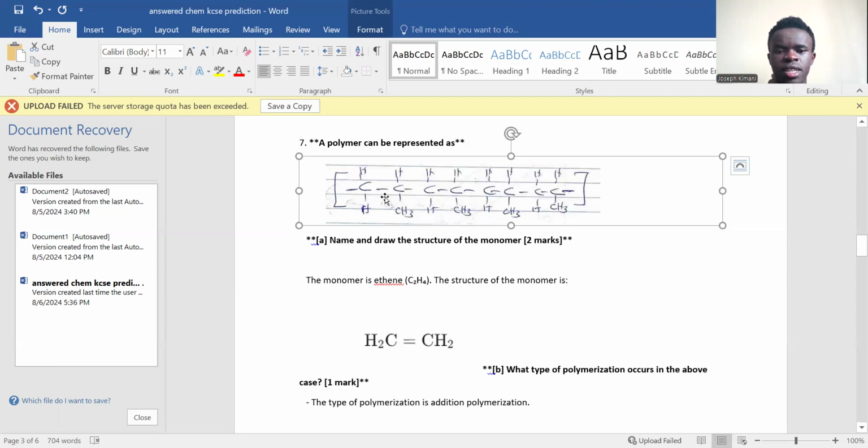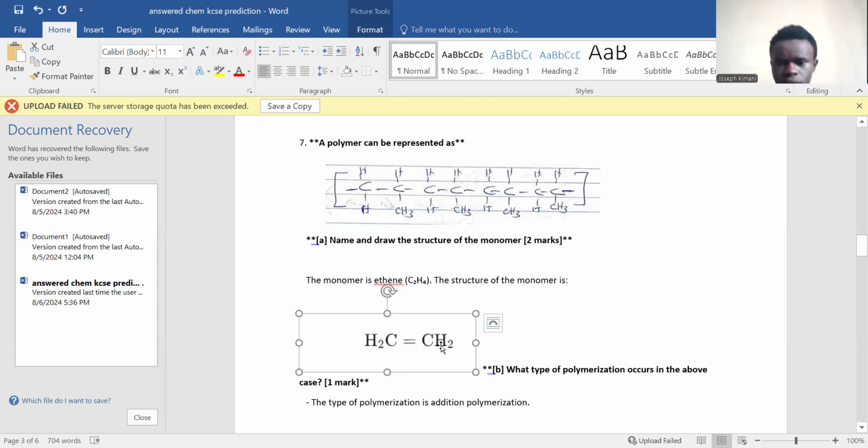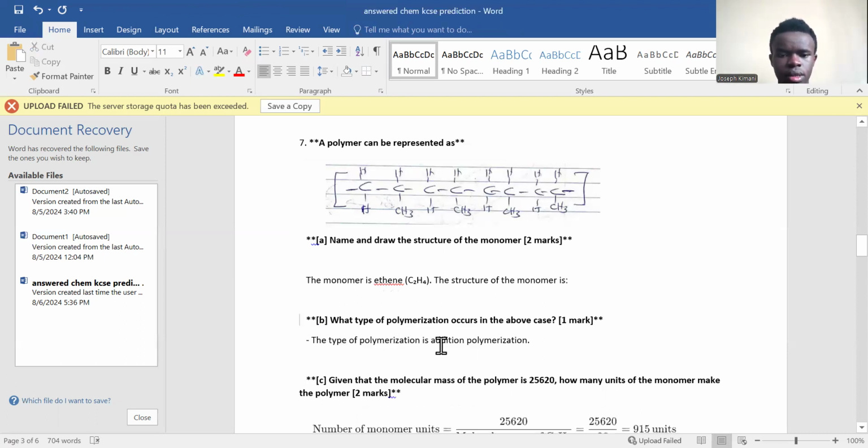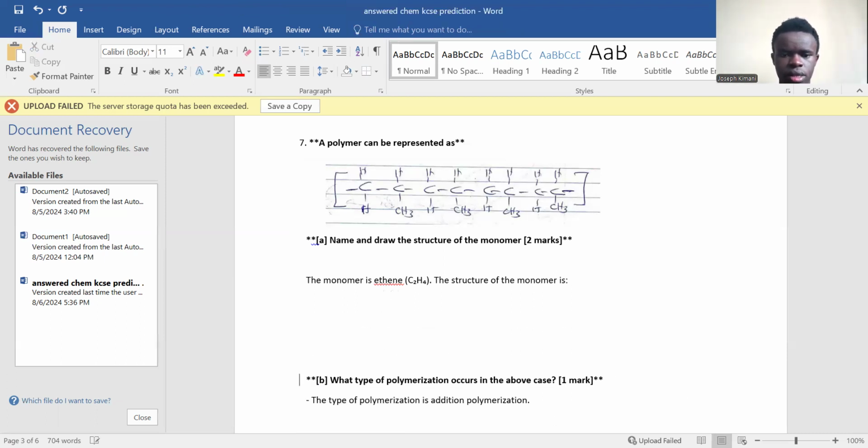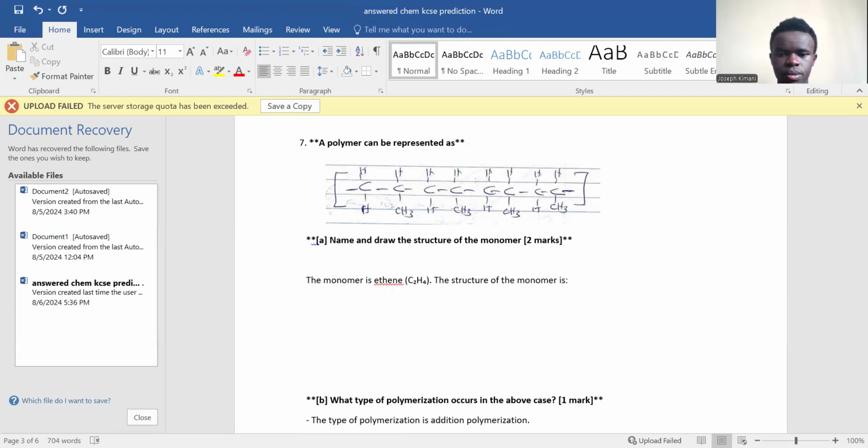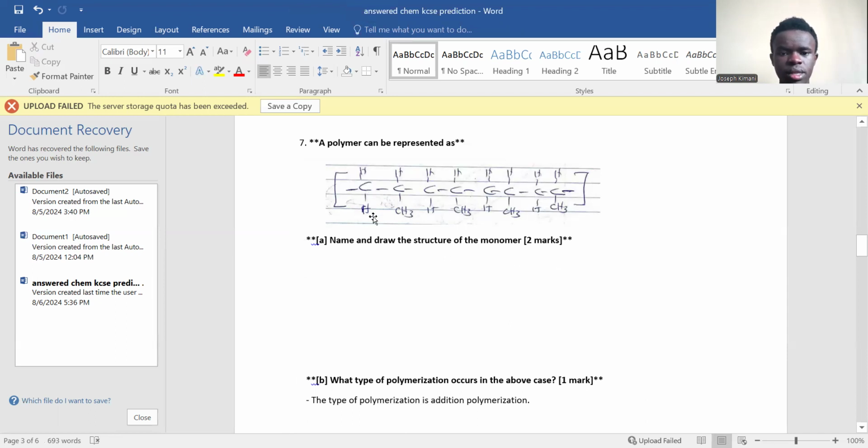Sorry for this, this is not correct here. Let me write you the correct monomer here. That was a mistake. Let me delete this one. So now the monomer will be CH2.